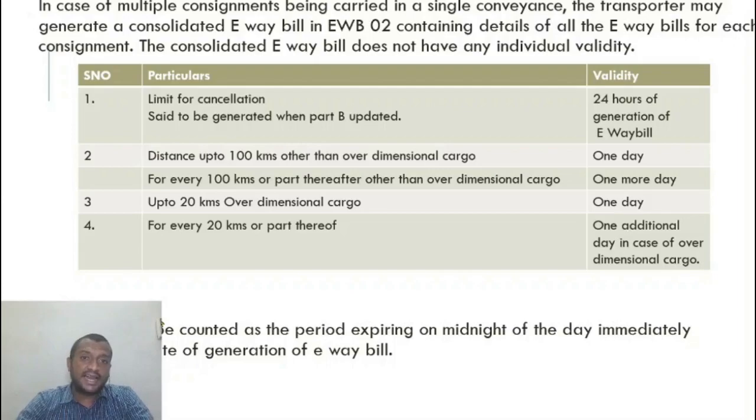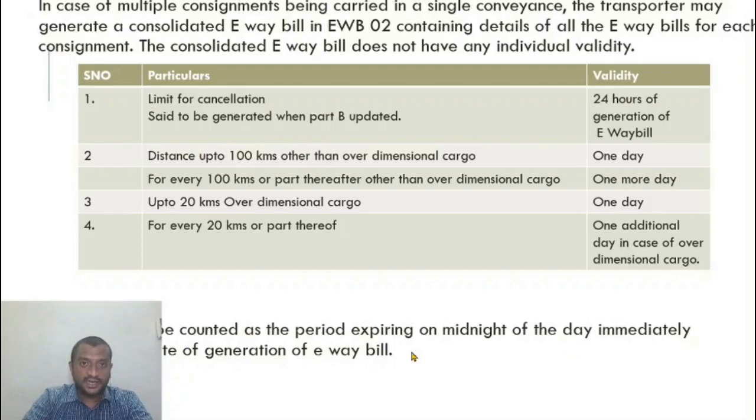So when will that one day be counted from? Let us say today I generate an e-way bill. So when will that one day be starting from? It will start from midnight of today. Each day will be counted as the day expiring on the midnight of the day immediately following the date of generation of e-way bill.